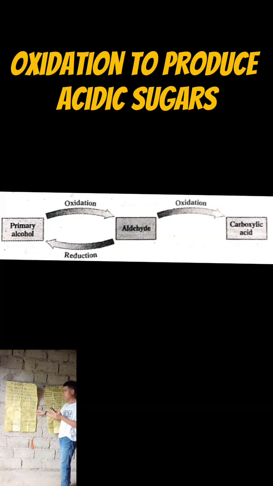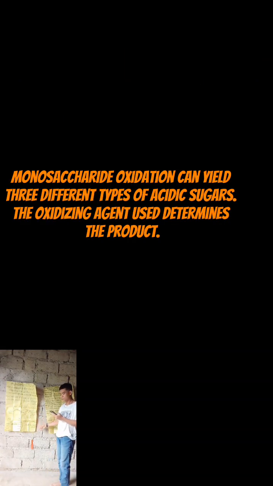But this aldehyde can also undergo reduction. So the primary alcohol, oxidized to an aldehyde, goes back to the primary alcohol, which we call reduction. So in monosaccharide oxidation, there are three different types of acidic sugar.